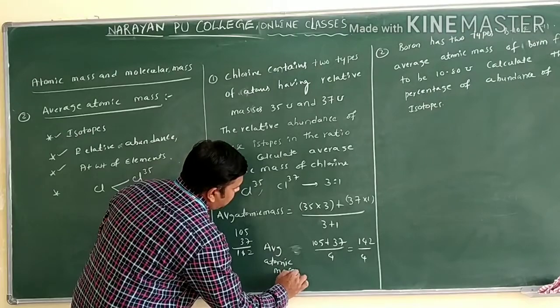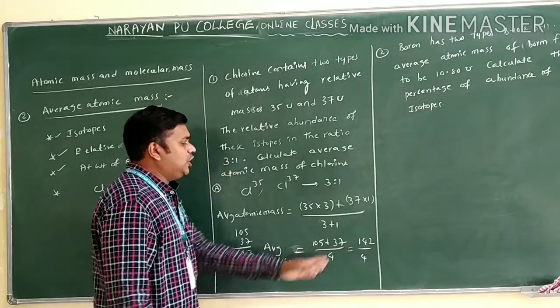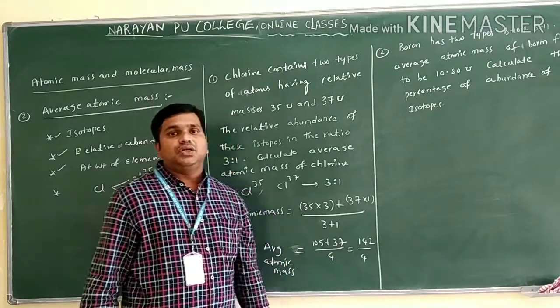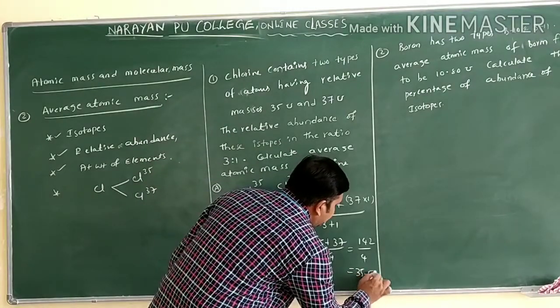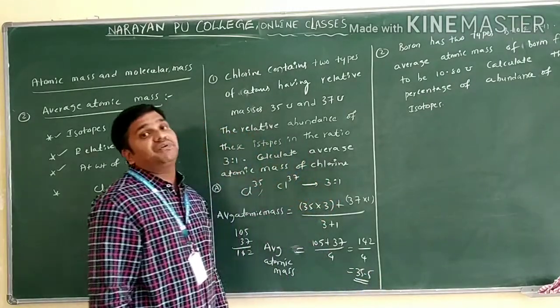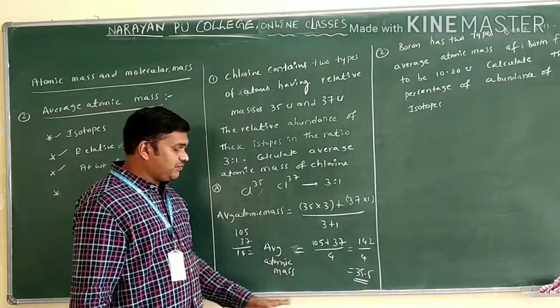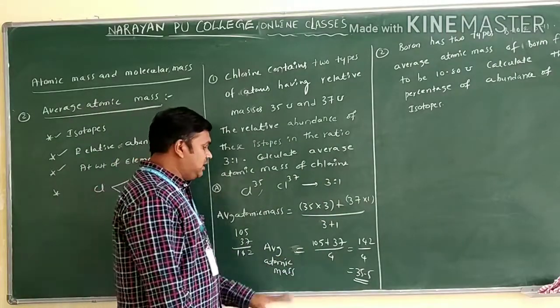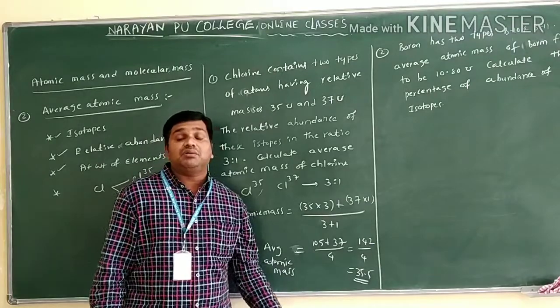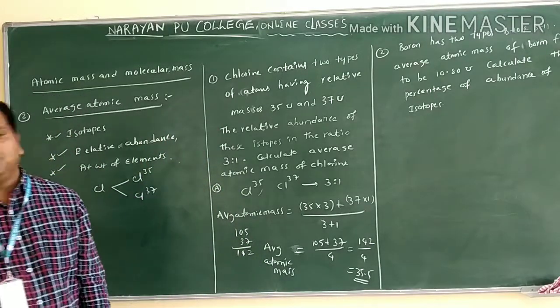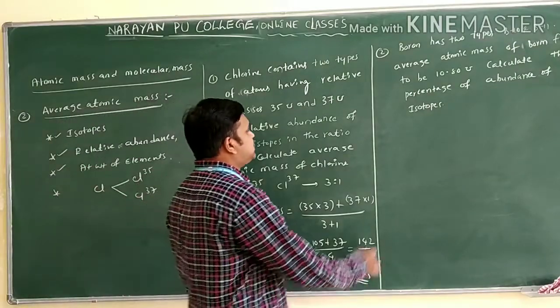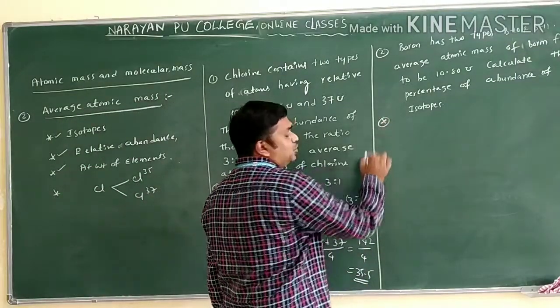Average atomic mass, that is equal to what you will get? 142 by 4. If you do the calculation, you will get approximately 35.5. So 35.5, this is the average atomic weight of which one? Chlorine we have. Clear? So this is the first question. I think all of you understand this question.